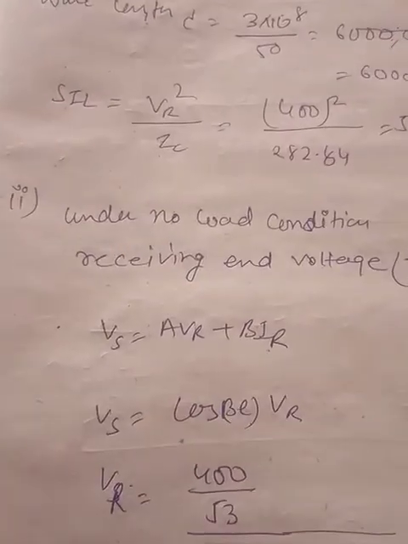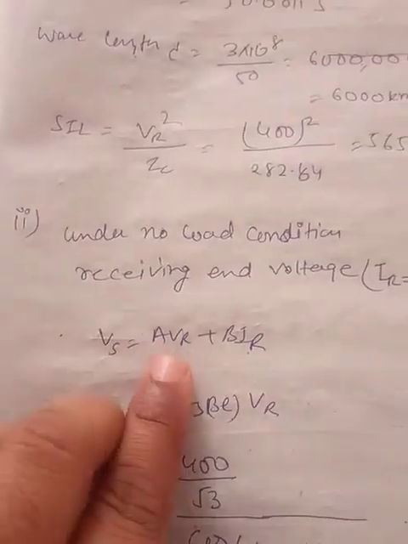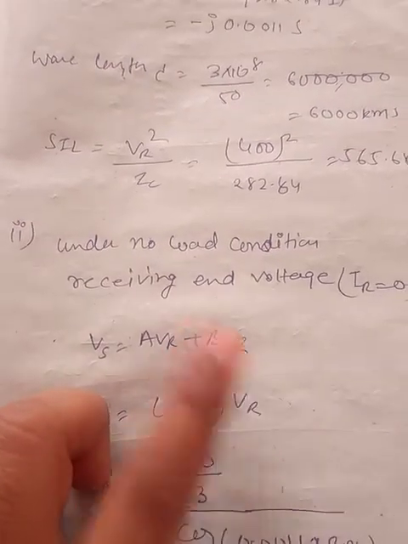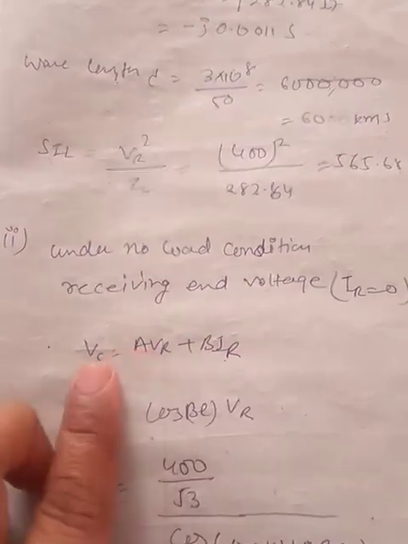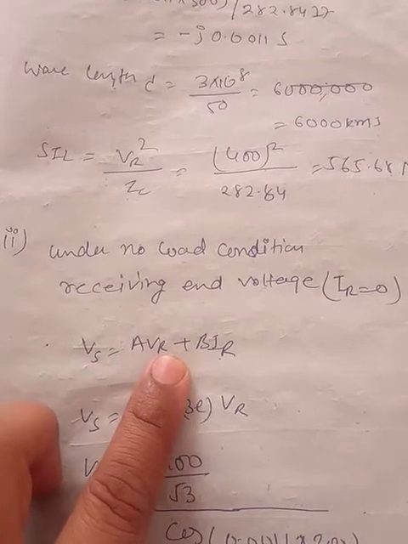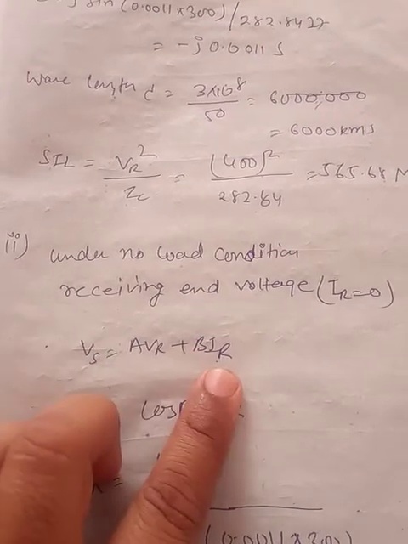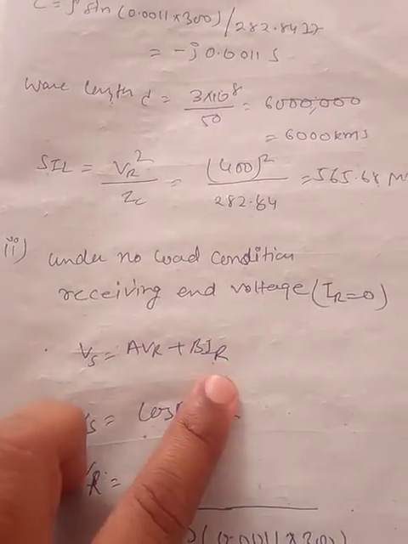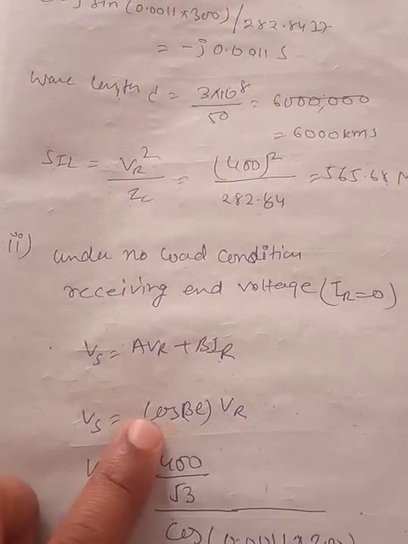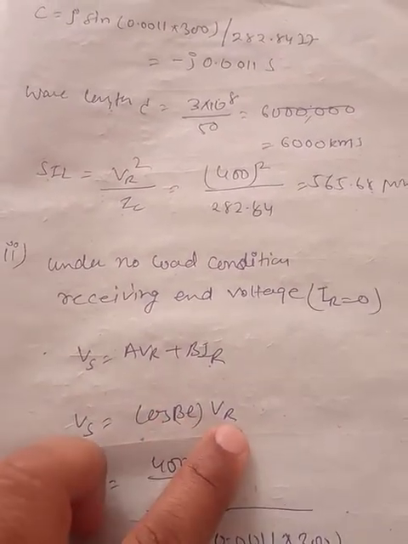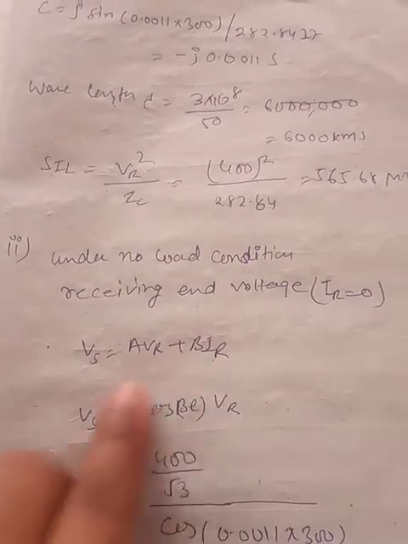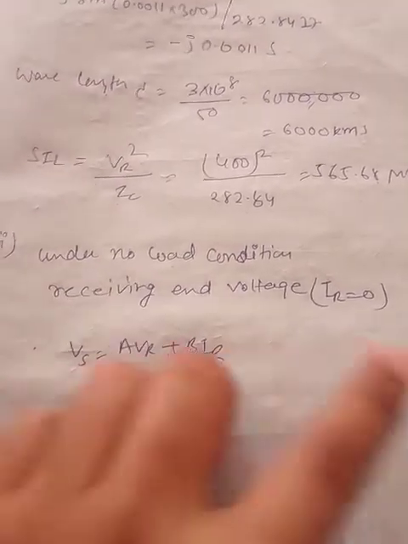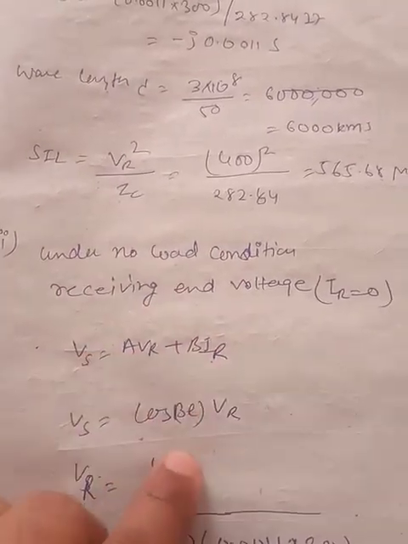Here the sending end voltage can be written as A VR plus B IR, where Vs is the sending end voltage, VR the receiving end voltage, IR the receiving end current, and A and B are constants. So Vs can be written as cos beta L VR. This is our main equation, because IR is equal to 0.